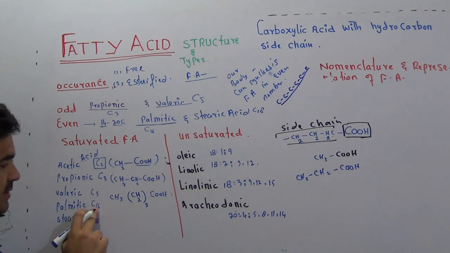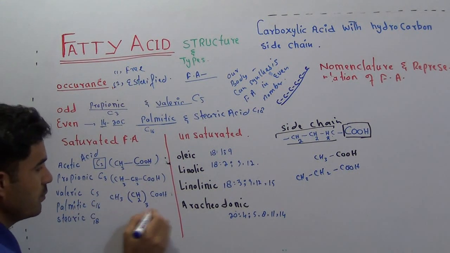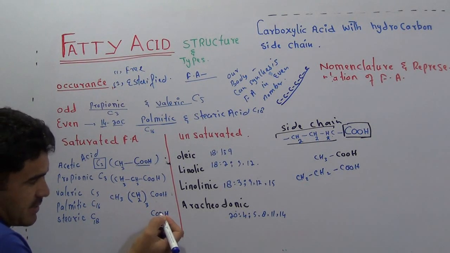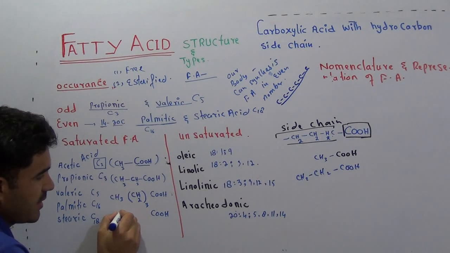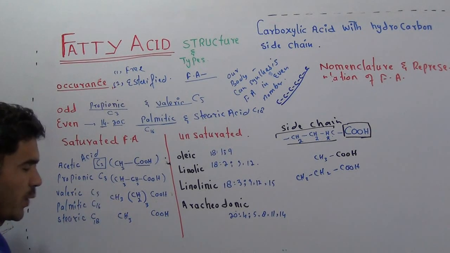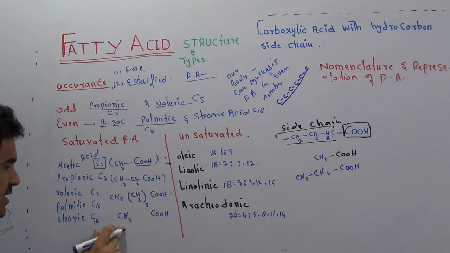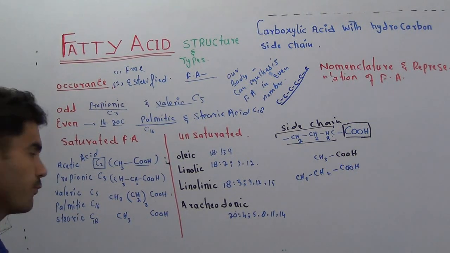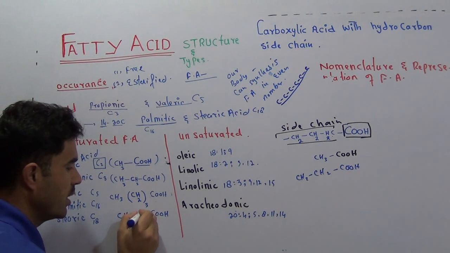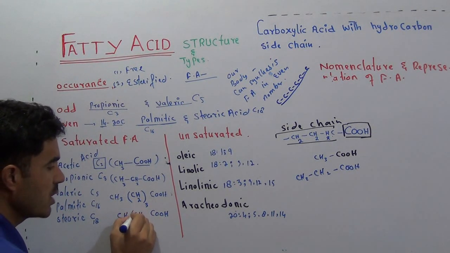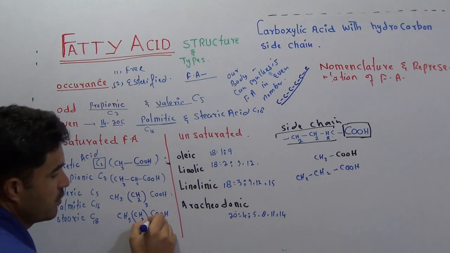And then we have palmitic acid, C16. How will you write it? I hope students will write it by themselves as well, but still I'll write it. CH3, COOH. Okay, 2. So we need 14 more carbon. What will you do? You will have to write CH2. How many CH2s?